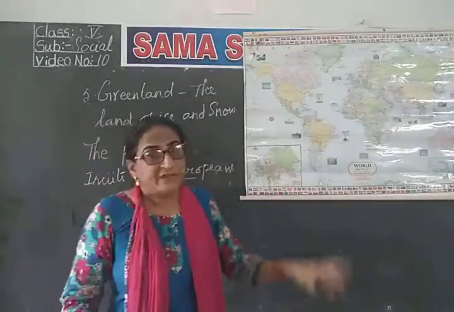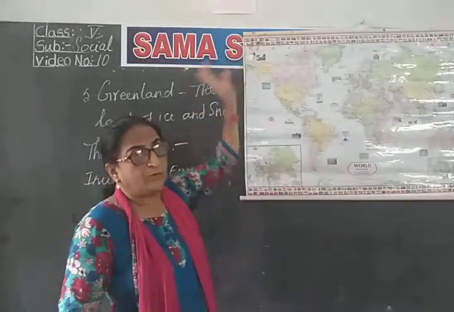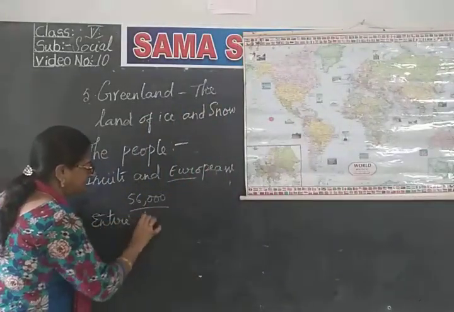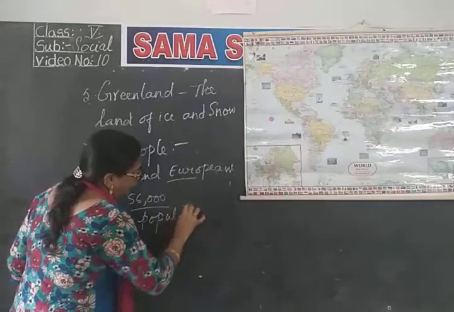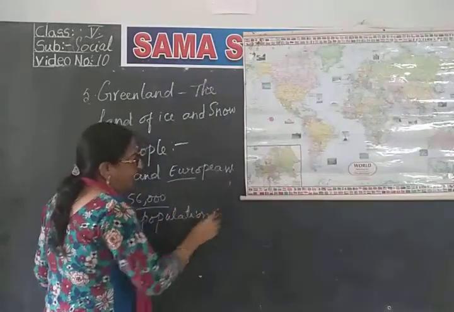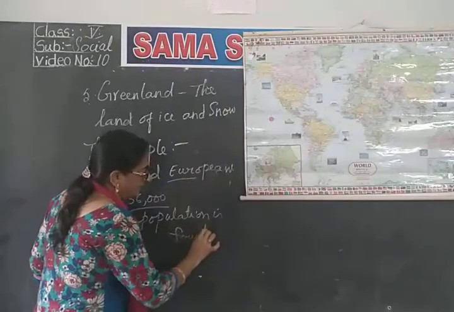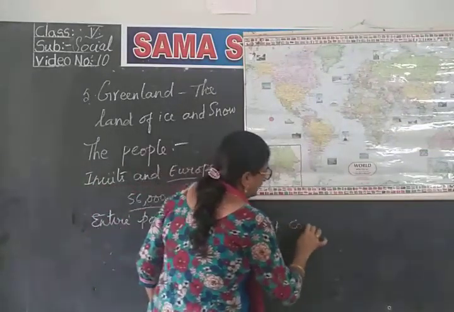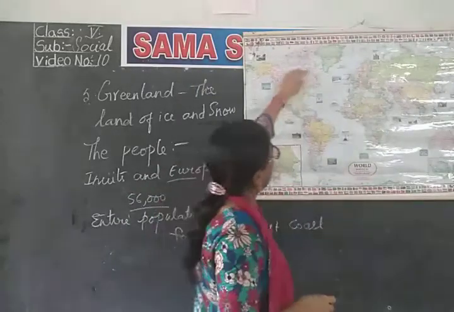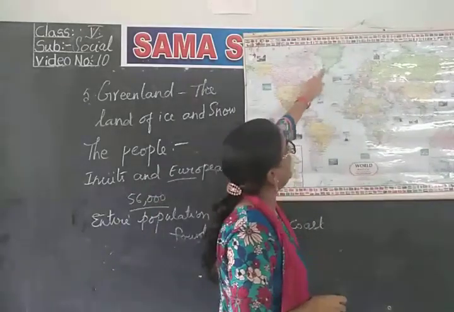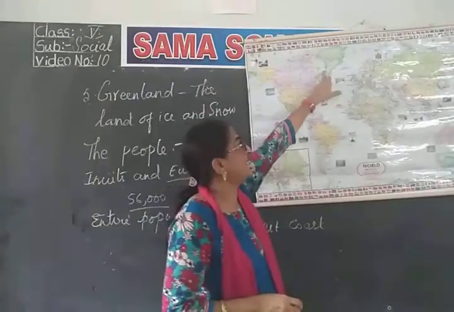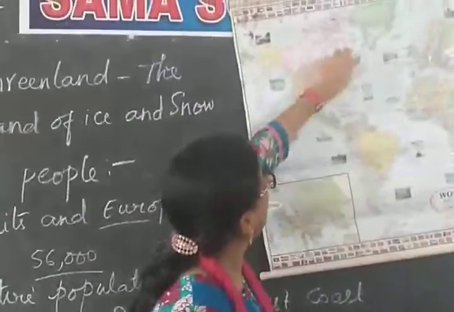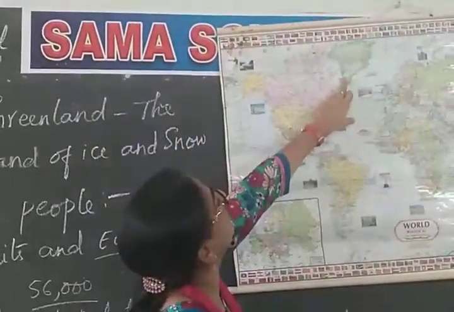So we see almost the entire population is found near the west coast. See here below this one. This is the west coast. The total population of Greenland is in this place only. See, this is the west coast here, below the 66.5 degree, this part.